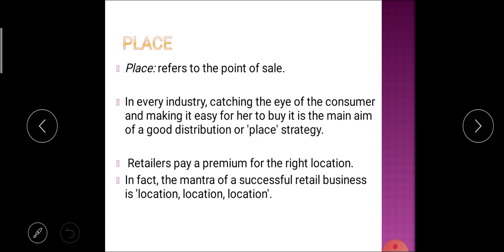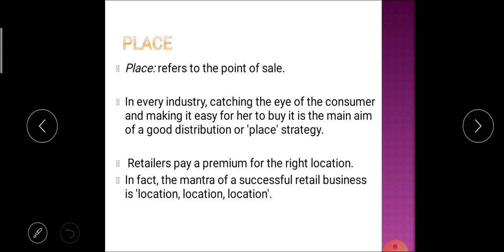In every industry, catching the eye of the consumer and making it easy for her to buy is the main aim of the distribution or place strategy. That means the place where the consumer easily finds or catches that particular product. So place is the most important concept while marketing.